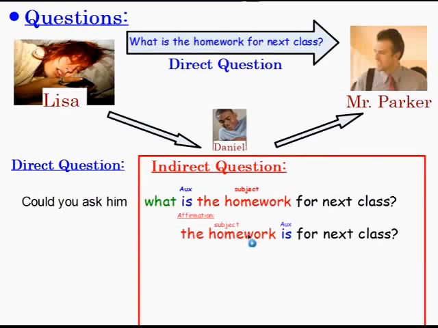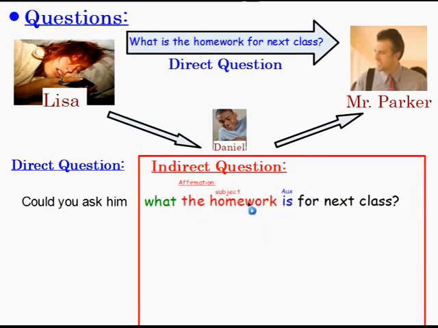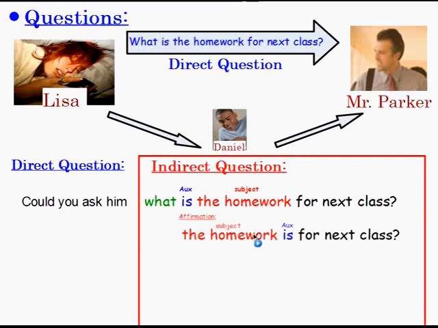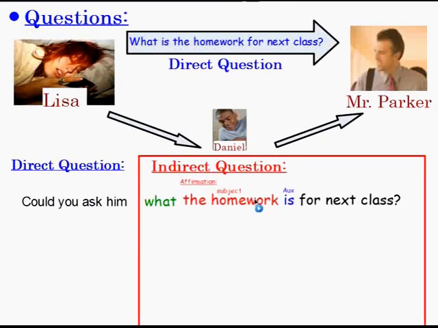So I'm going to move this up so you can see. And this is the correct way to say it, with the affirmation form of the question. Could you ask him what the homework is for next class? And that's good. That's correct. Notice that the second question is not actually a question. The grammar and the structure of this sentence is not a question. It's an affirmation because I use the subject first and then the auxiliary. So just remember, you need to change the question into an affirmation, and that becomes your actual question. That becomes the message, okay?